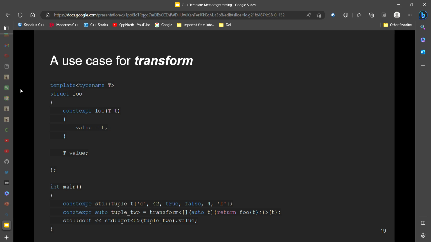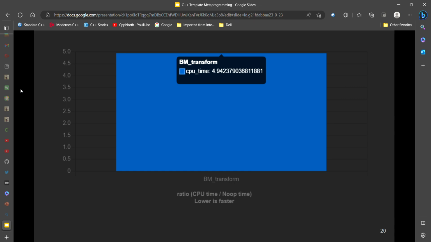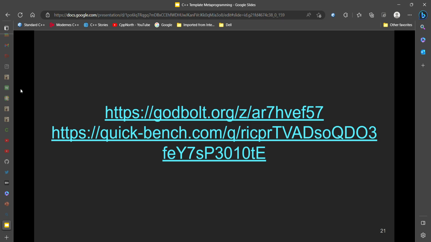And then we can output the first element, which will be C as before, because we're accessing dot value, which is a public member. So here is the benchmark of this. That's the link to the godbolt and the quick bench.